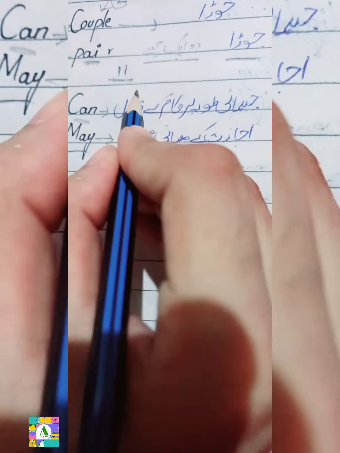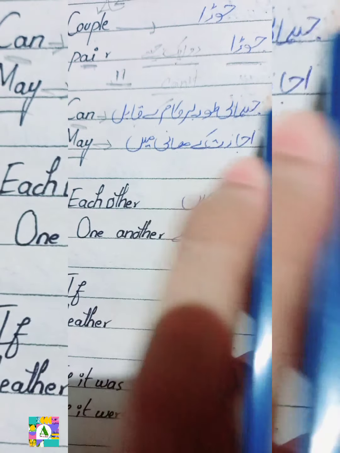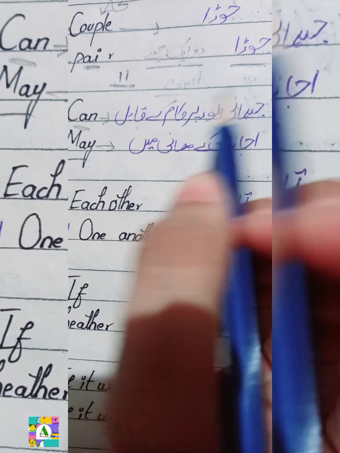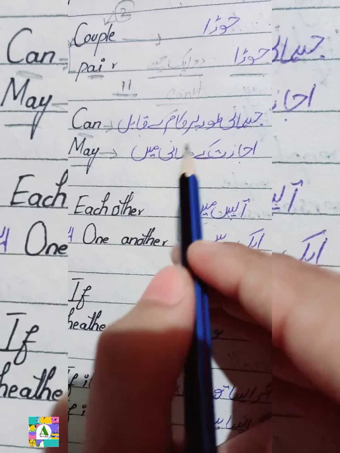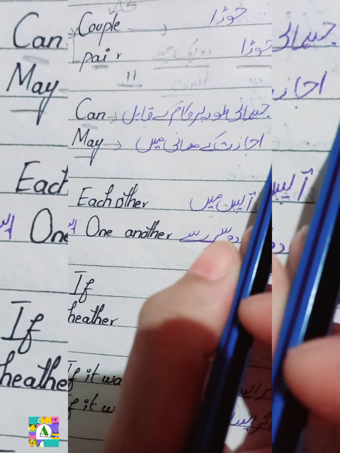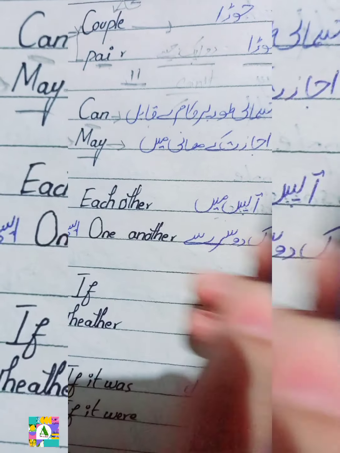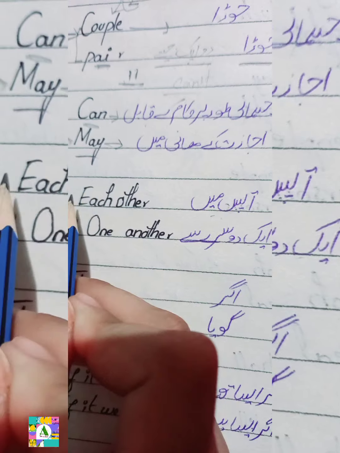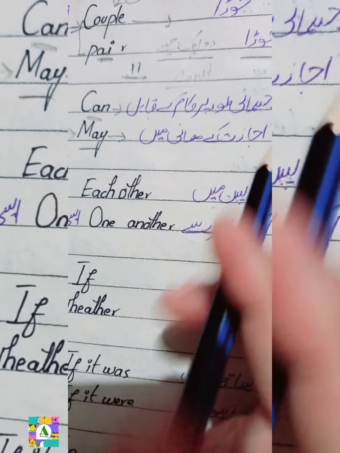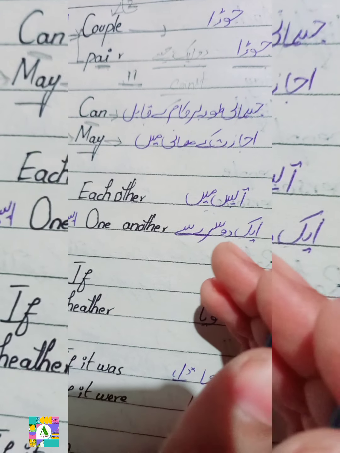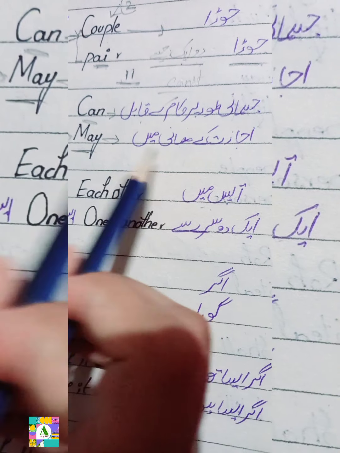Here I have used this word, C-A-N-'-T, can't. I hope it's clear to you now. Yeah, it's clear. Let's come to the next one, that is may. May I come in? This is the most commonly used sentence with may. Most of the time students ask permission, like may I go to the washroom, may I go to drink water, may I come in, may I go out. These are for permissions. इजाज़त के मायने में इसे लिया जाता है.